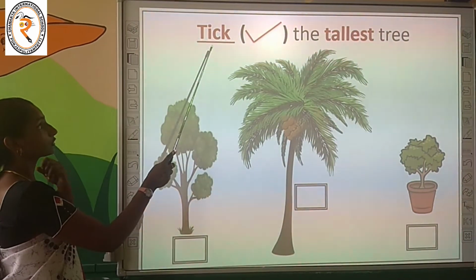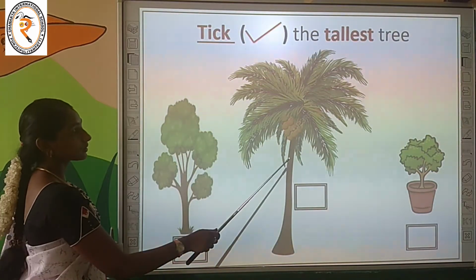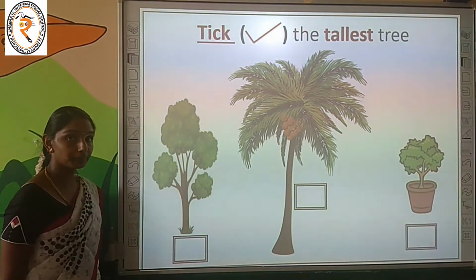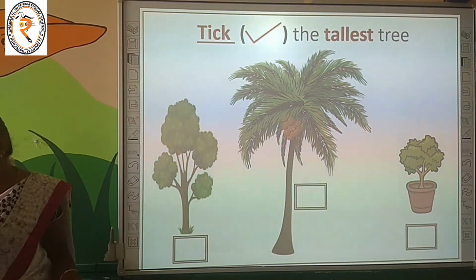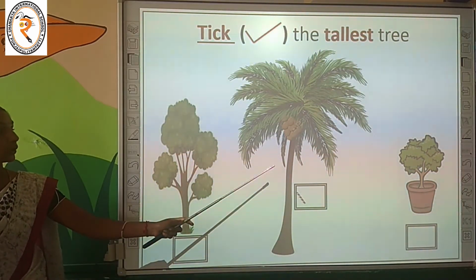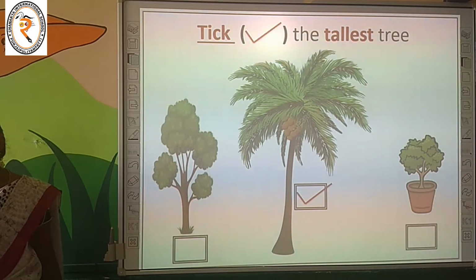Yes. From this you are going to pick the tallest tree. This is a neem tree. This is a coconut tree and we have one more plant. Which one is the tallest tree, children? Yes, the coconut tree is the tallest tree of all the other given trees.